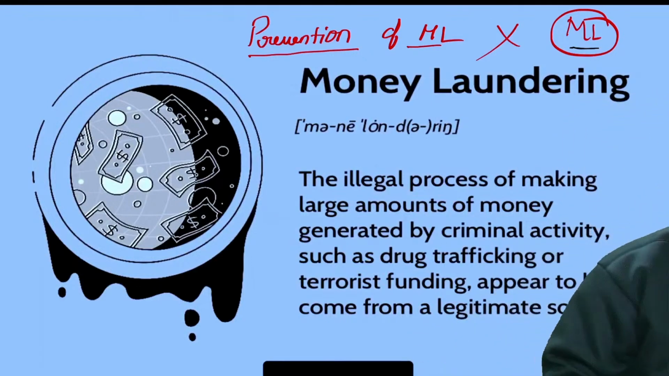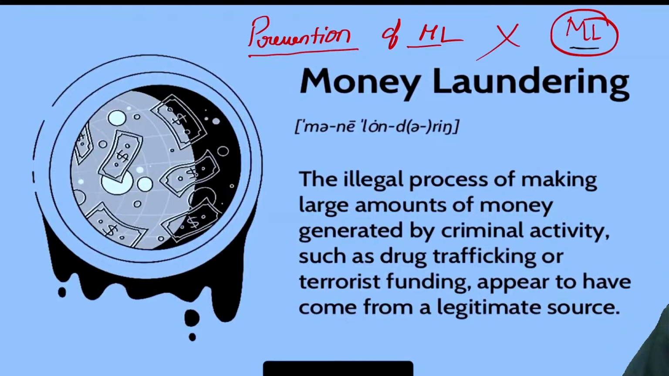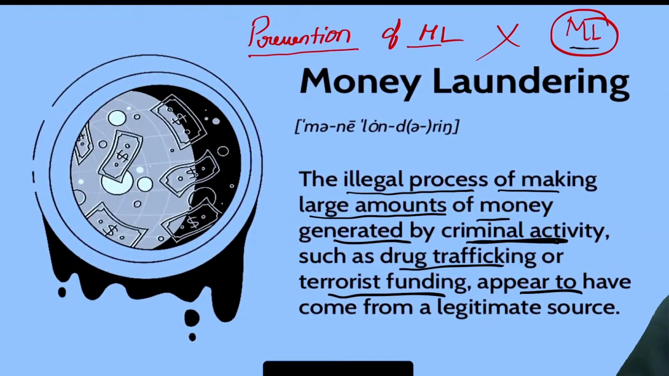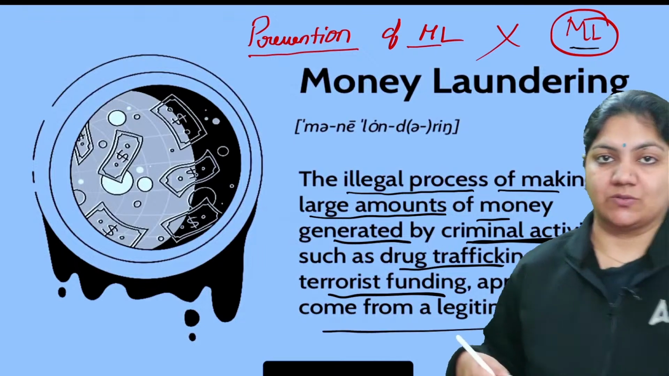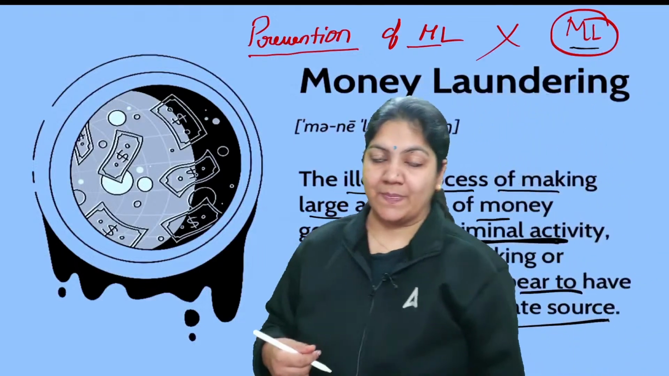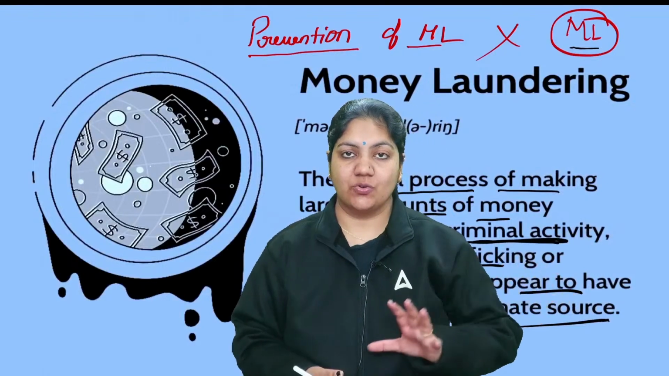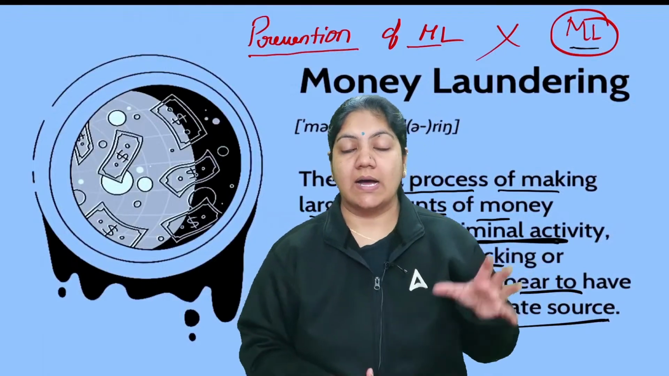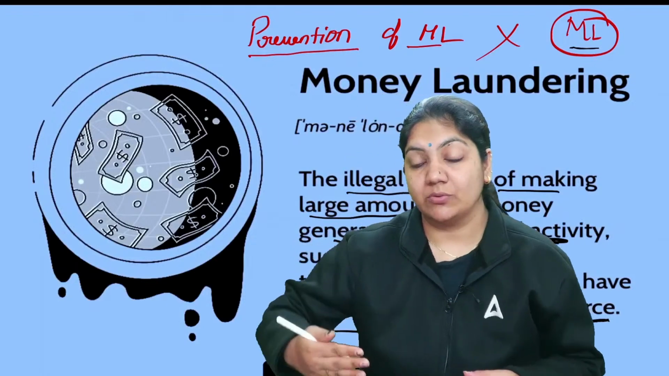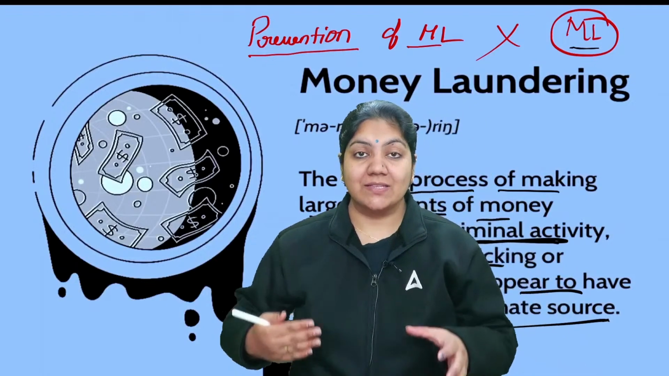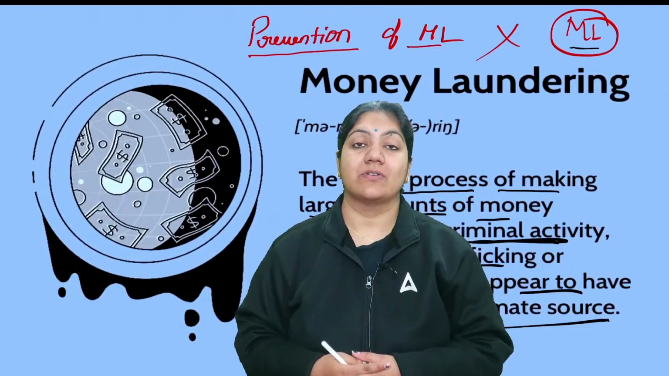So basically, it is the illegal process of making a large amount of money, generated by criminal activity such as drug trafficking or terrorist funding, appear to have come from a legitimate source. That is called money laundering. I will show you the process in which black money is converted into white money. To prevent this, we have the Money Laundering Act.